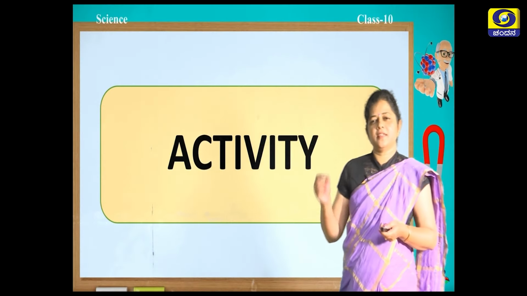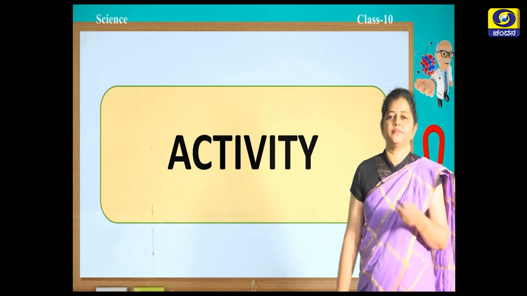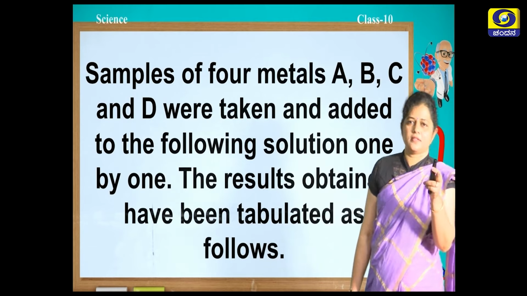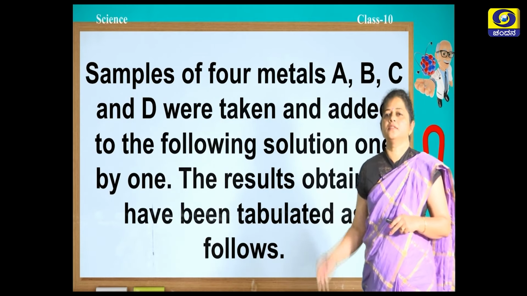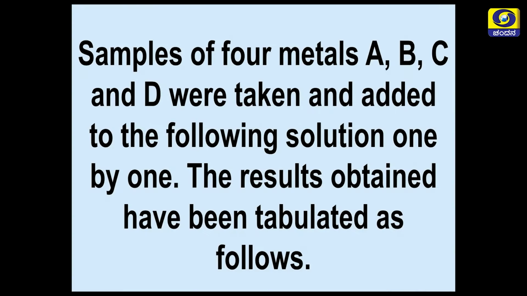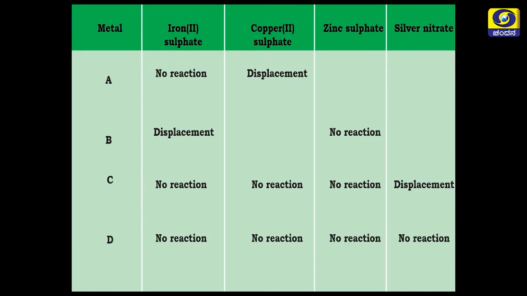Now, let us study an activity. Suppose there are 4 metals A, B, C and D. They were taken and added to the following solutions one by one. The results obtained were tabulated as follows. Metal A did not react with iron sulfate, but with copper sulfate it showed some displacement reaction.